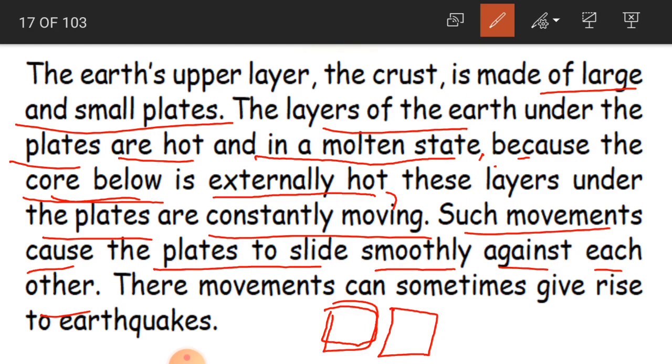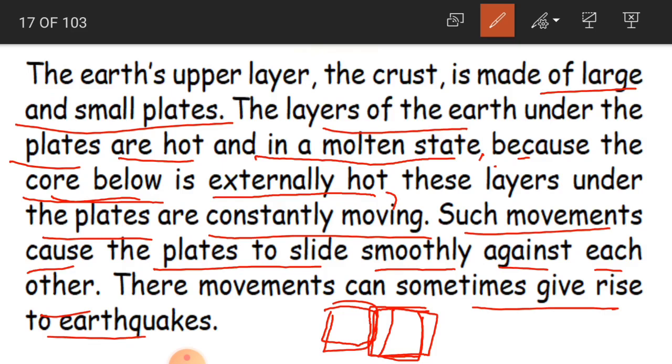When they are moving slowly, there is no disturbance and no damage. But sometimes when these two plates slide or rub against each other, this movement gives rise to earthquakes.